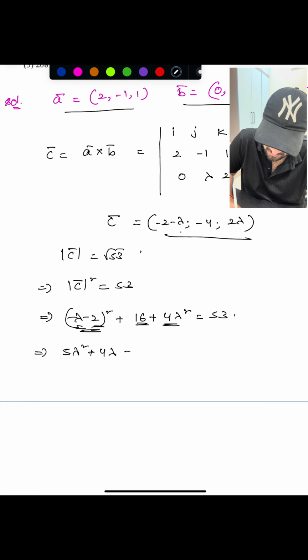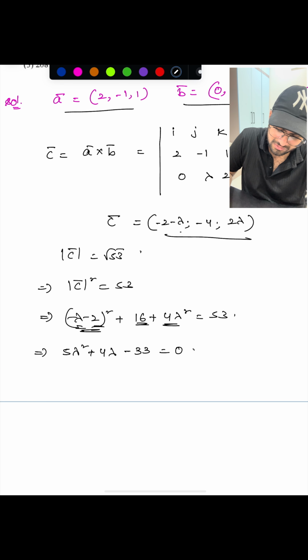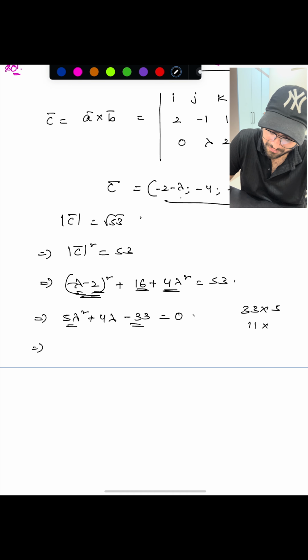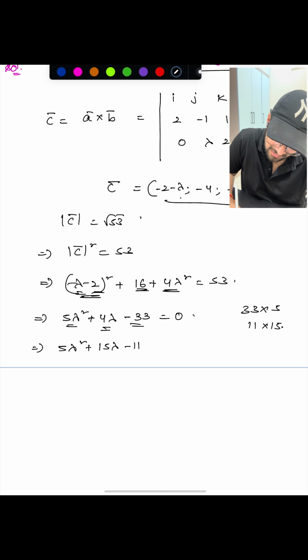If you take this 53 to this side, you'll be getting plus 20 minus 53, minus 33, equals 0. So 33, what can I say, 11 into 3; 15 minus 11, 4. Right: 5 lambda square plus 15 lambda minus 11 lambda minus 33 equals 0.